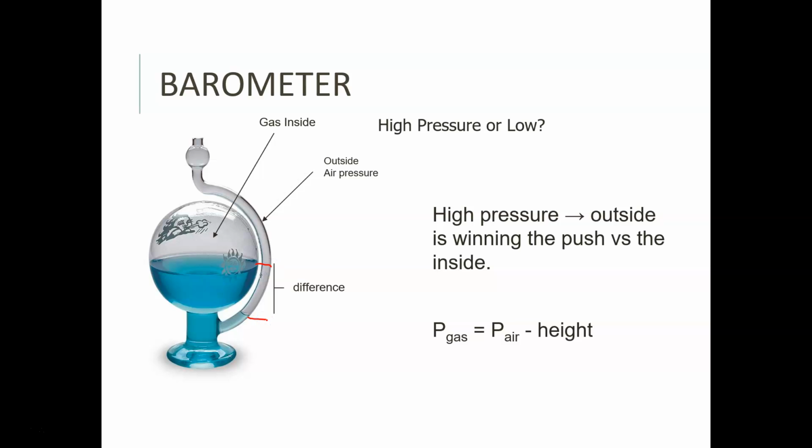What's the difference between that? And then we could calculate that if we really wanted to. I basically use it just to say it's high pressure or low pressure. And I know that because of the way it's looking. I always have to think about it like, okay, what does that mean? If I'm pushing further, it would be down further. If I'm pushing less, then it would be up further. So I always have to think about it, but that's kind of the way I read it. That's a barometer. It's also known as a closed tube manometer.